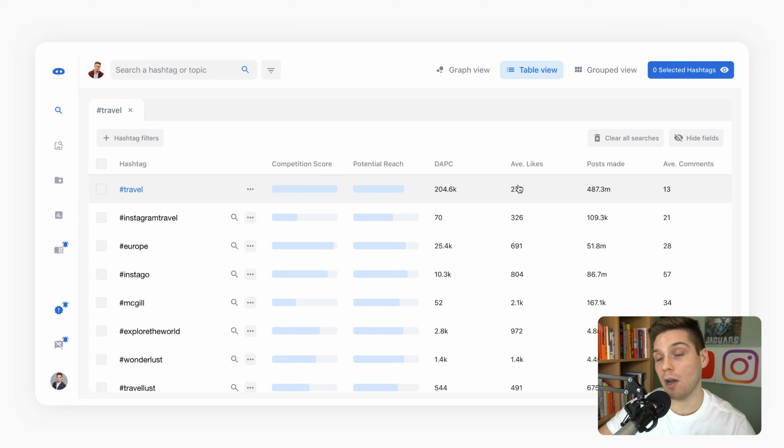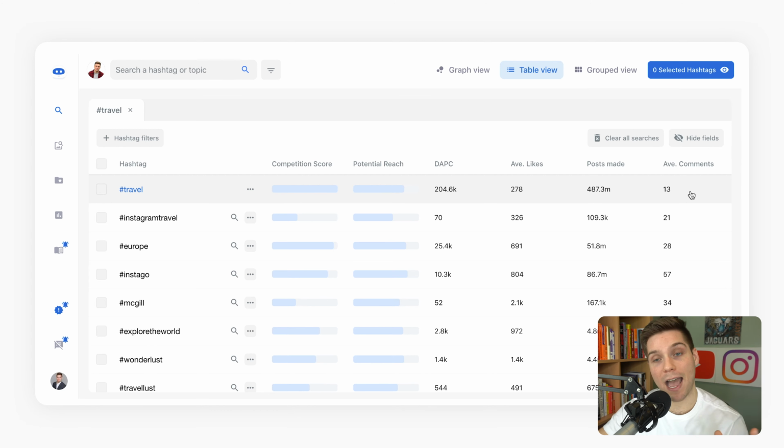The next metric is posts made, and this is just more of a historic number of how many posts have been included in this tag historically. So as you can see, 487.3 million posts. That's a lot of posts. And then the last metric that you definitely want to keep in mind is average comments. And again, this relates to the top 9 ranking posts in the hashtag, and it'll tell you a number here that's the average number of comments that the ranking posts receive within that tag.